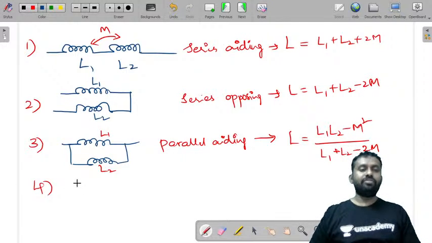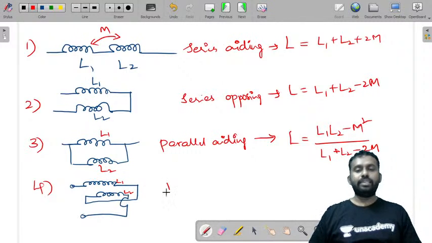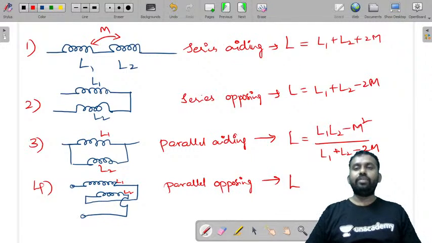And let us say you have two coils connected like this, and you'll understand this concept when you learn dot convention. Let us assume that this inductance is L1 and this inductance is L2, and they are parallel opposing. Then L equivalent is L1 L2 minus M square by L1 plus L2 plus 2M.